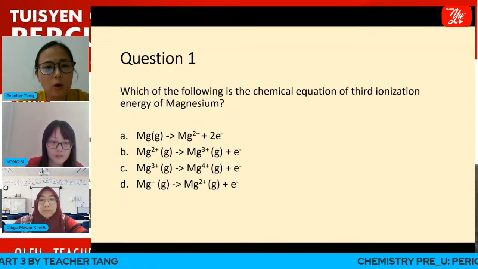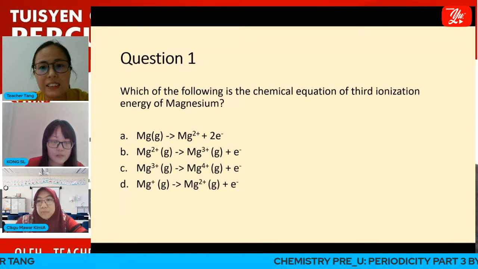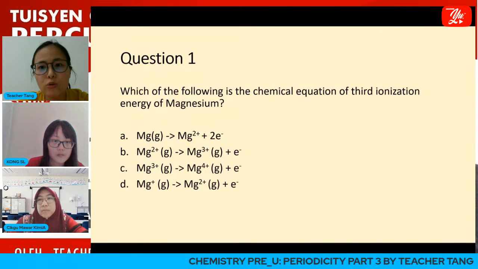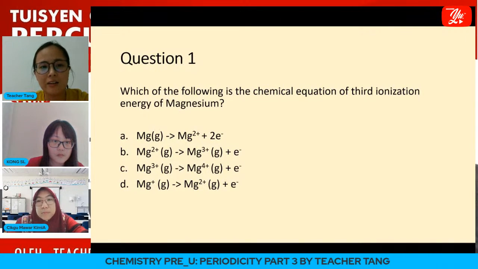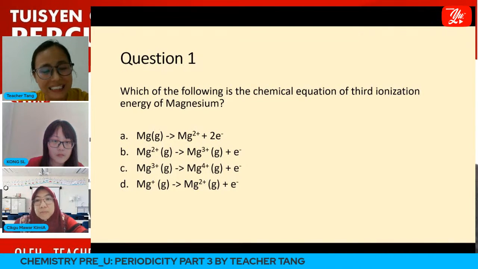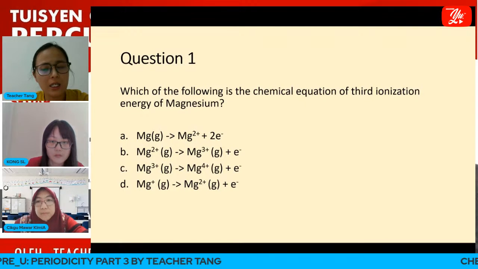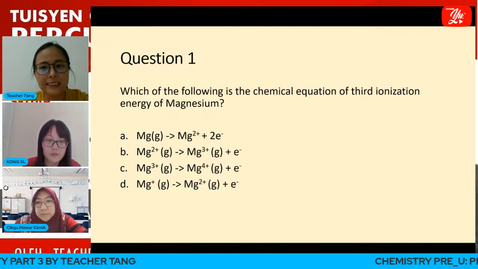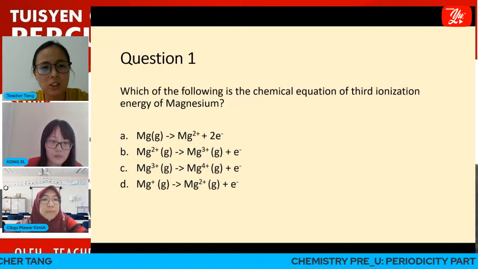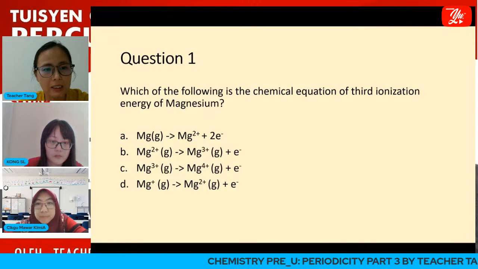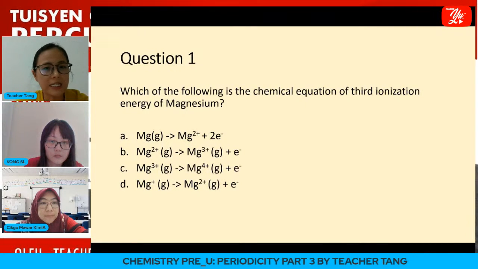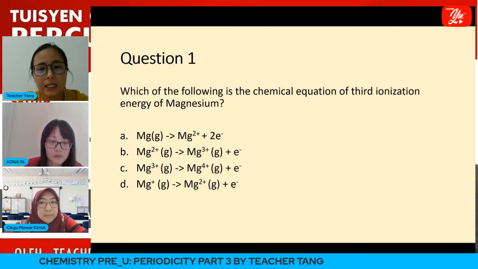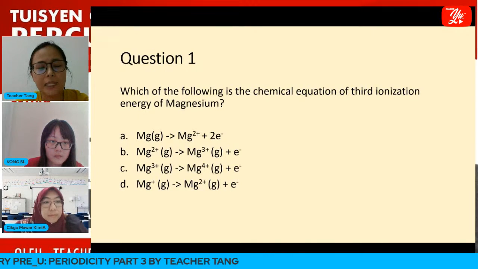Which of the following is the chemical equation to represent the third ionization energy of magnesium? Just now I already covered the first and the second ionization energy of magnesium. So now in this question, what do you think is the equation for the third ionization energy of magnesium?